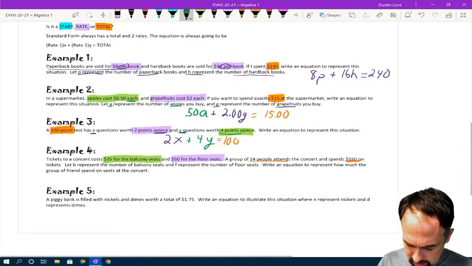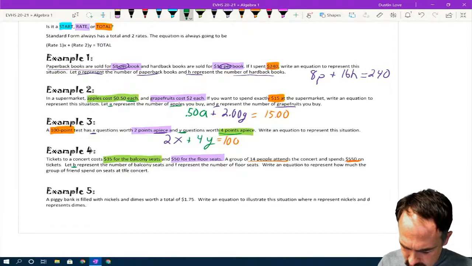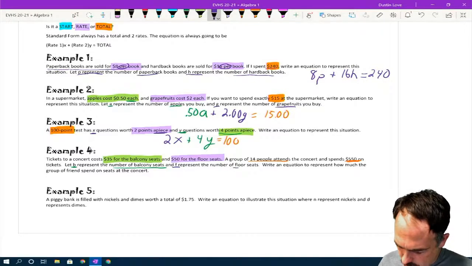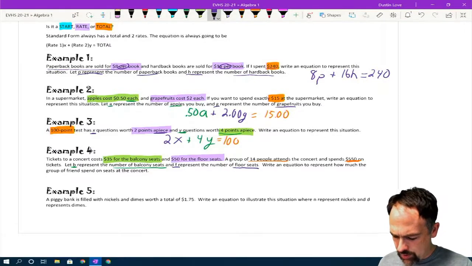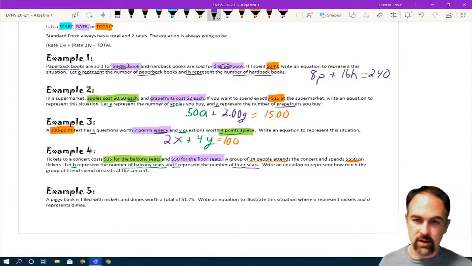Now it says, let B represent number of balcony seats, and F to represent the number of floor seats. Write an equation to represent how much the group of friends spends on seats at the concert.